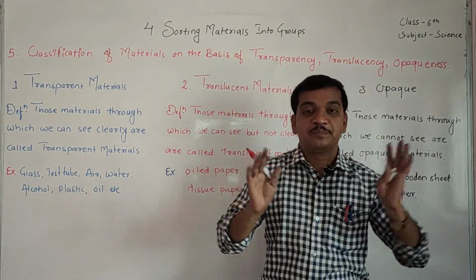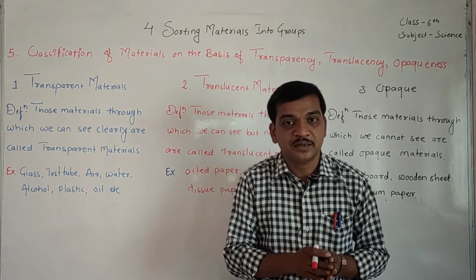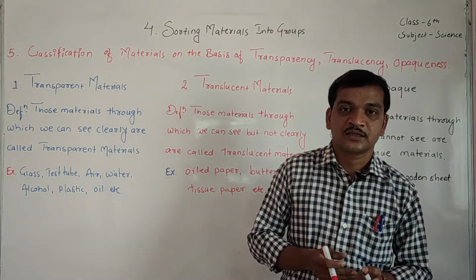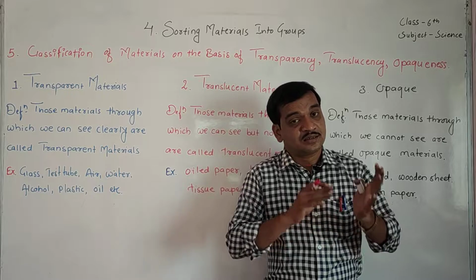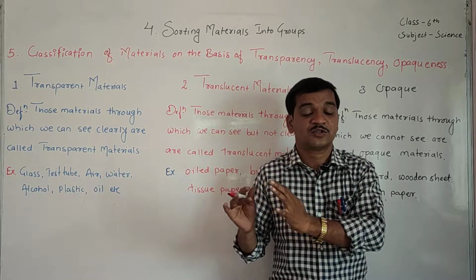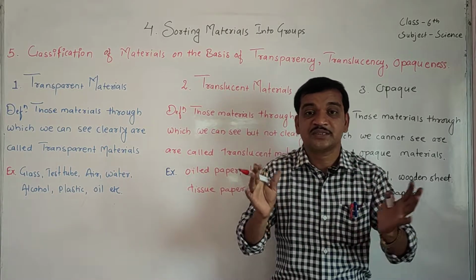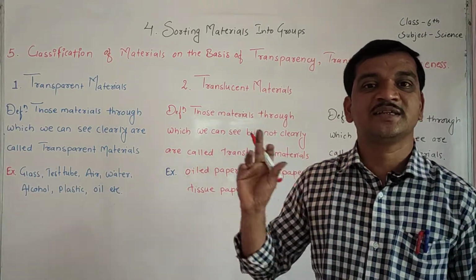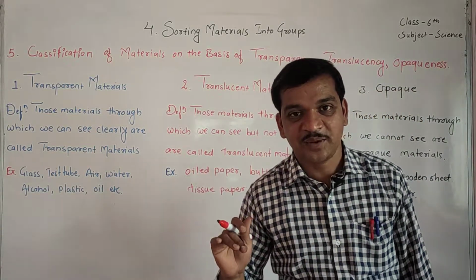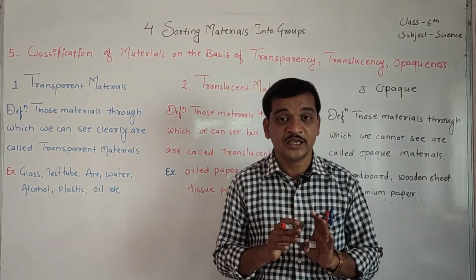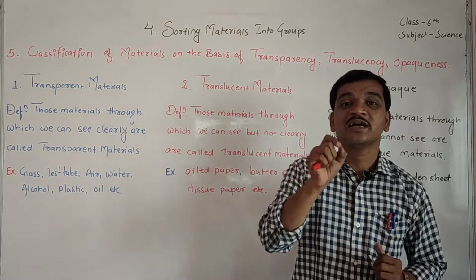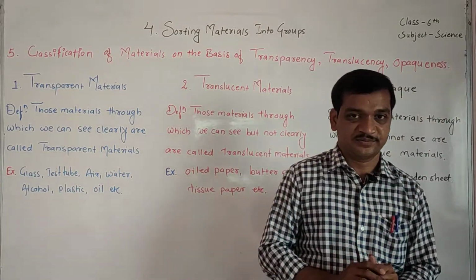If you go to the shopkeeper's shop, that shopkeeper keeps things like chocolates and biscuits especially in glass, or in containers which are made up of transparent materials, and that transparent material is glass. That's why small children are able to see the things which are present inside the container or bottle.